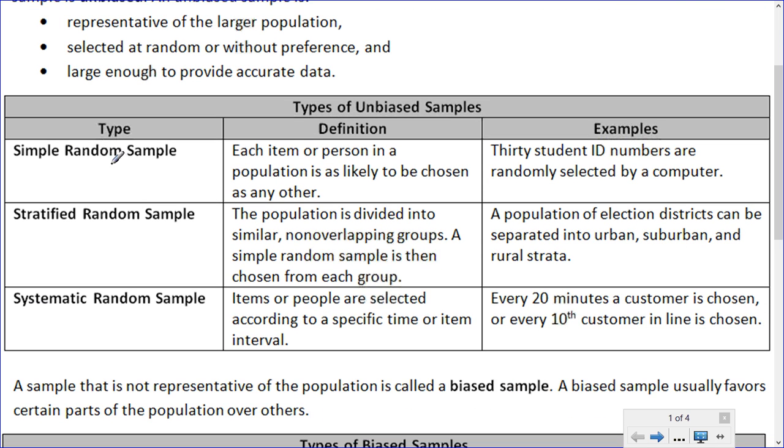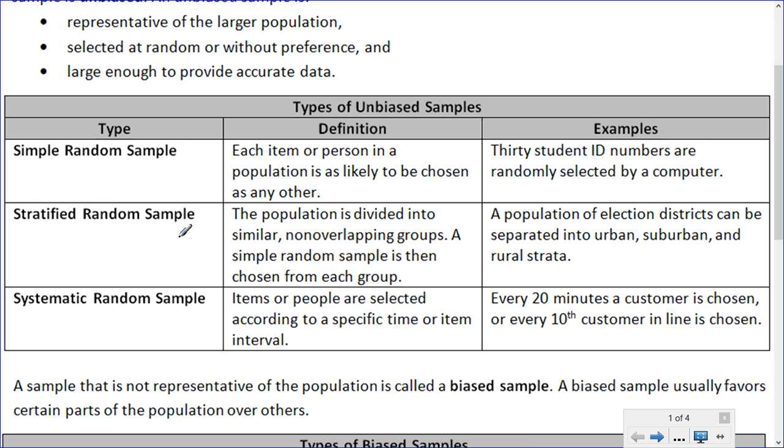So these are some types of unbiased samples. You have a simple random sample, which is pretty much exactly what it sounds like. Each item or person in a population is as likely to be chosen as any other. Some examples would be if, say, 30 student ID numbers are randomly selected by a computer. That would be a simple random sample.